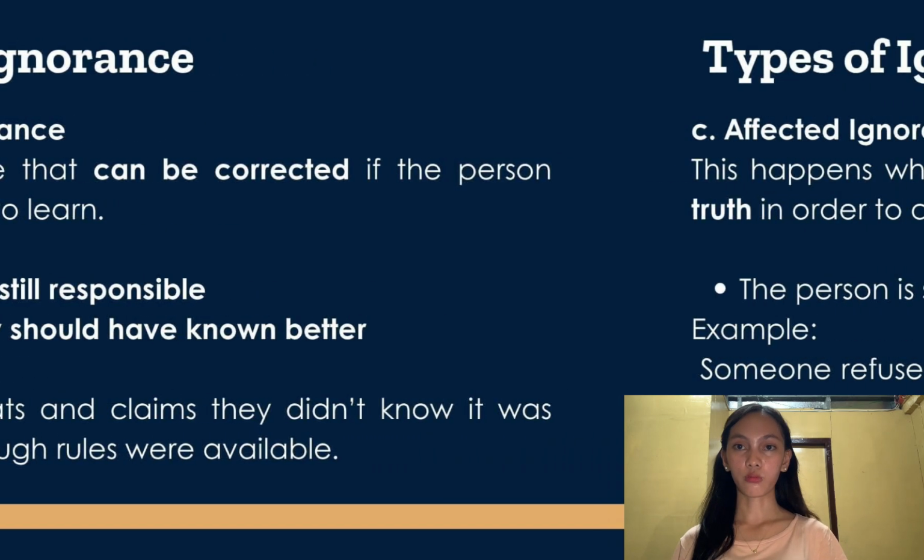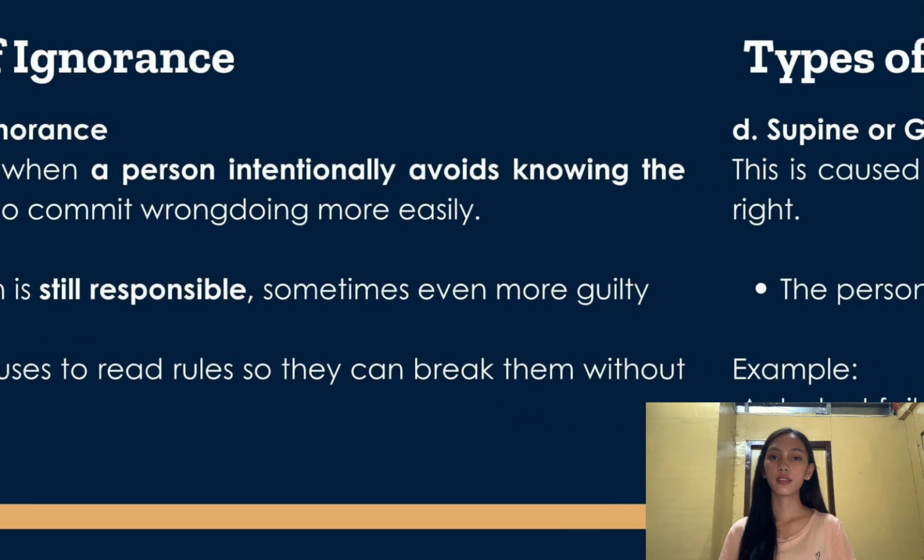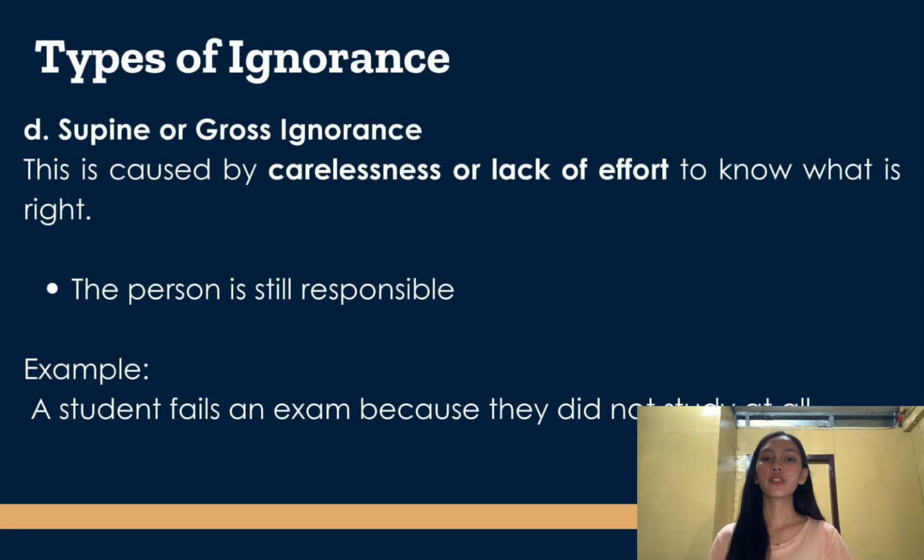It is also our initiative not to cheat because it is a good thing to do. The third type of ignorance is affected ignorance. The person chooses to stay ignorant so they can do something wrong more easily. They have the chance to know the truth, but they intentionally avoid it to do the bad action so that they are less guilty about it. For example, someone refuses to read rules so they can break them without feeling guilty. The last type of ignorance is supine or gross ignorance.